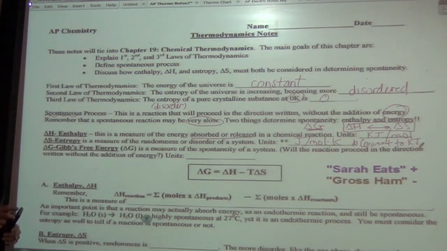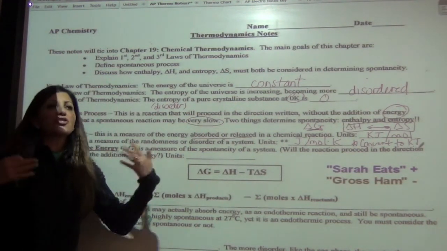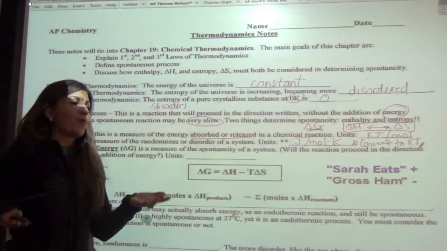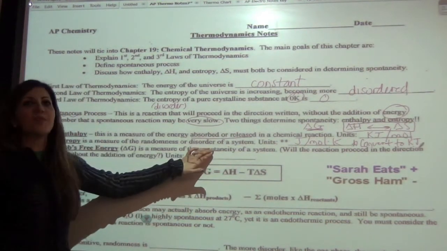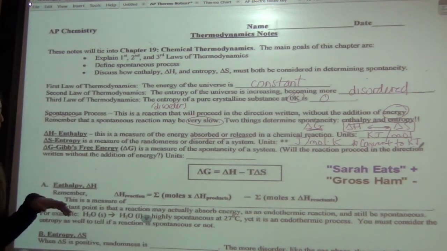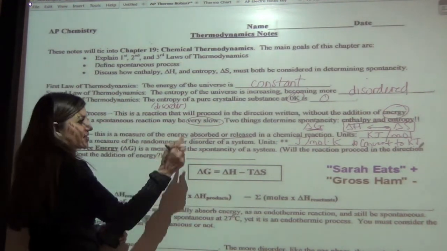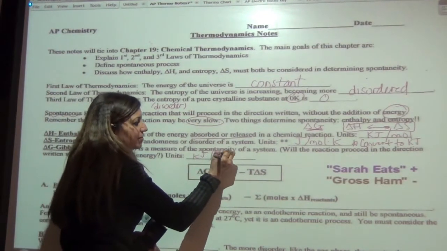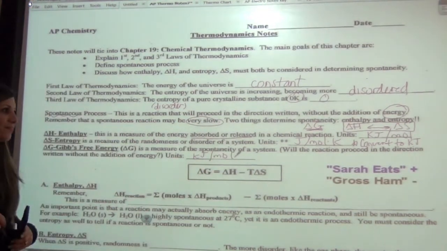And then delta G is Gibbs free energy. This is how much energy is available. How much energy do you have available? And that's why it tells you the spontaneity. And so will the reaction proceed in the direction written without the addition of outside energy? And the units of this are the same as delta H, kilojoules per mole.